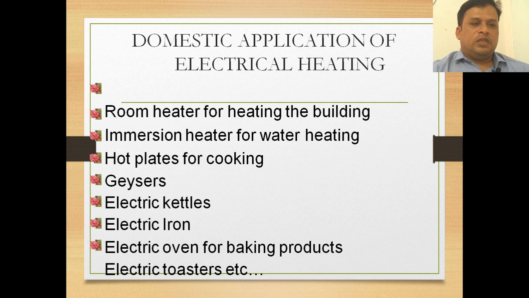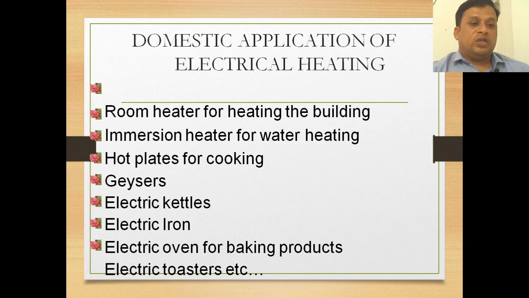The same principle of electric heating can be used for domestic applications. This heat can be utilized in a number of ways, in domestic as well as in industrial applications. In domestic applications, a room heater for heating the building is one example.